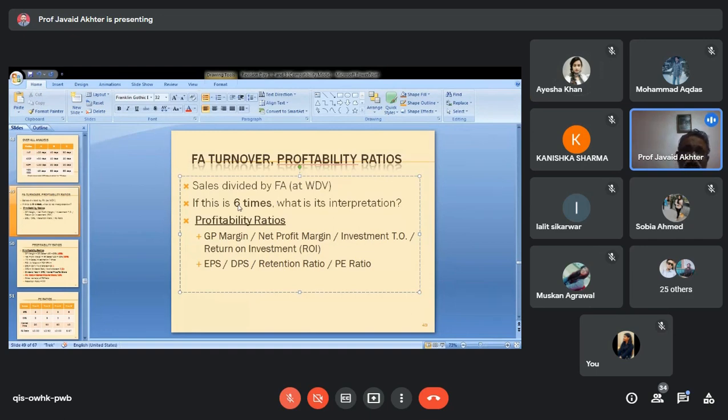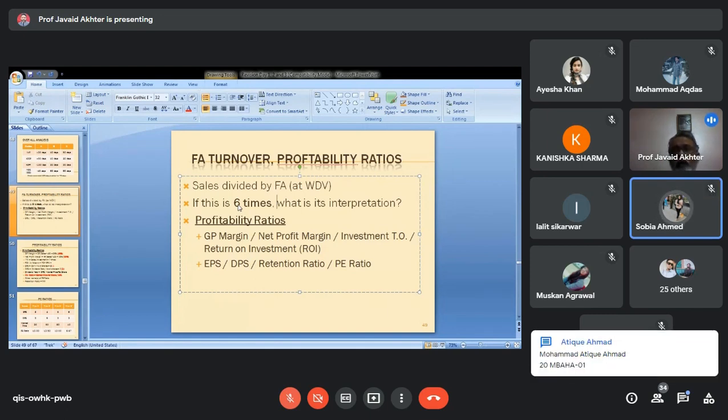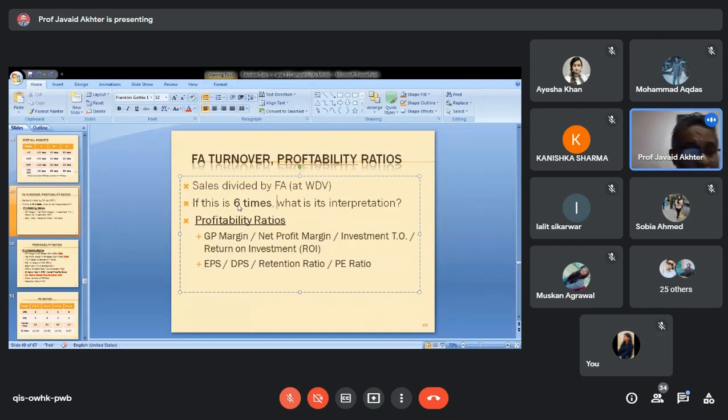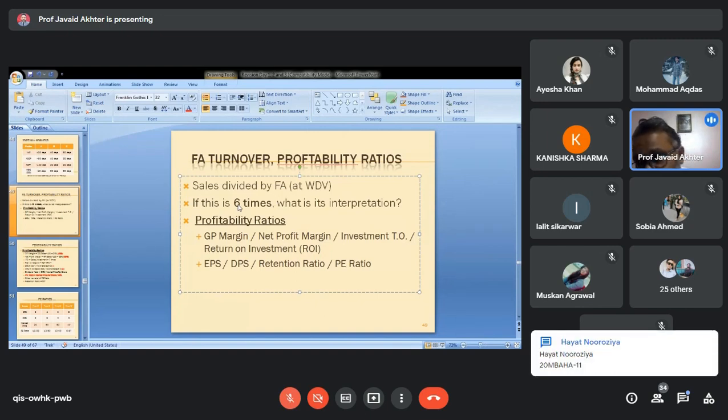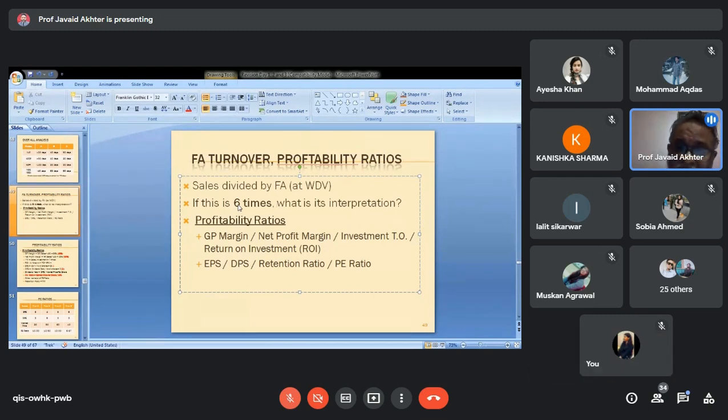What does more or less indicate? So it means that for a unit value of fixed assets, 6 times of its revenue is being generated. Per unit of fixed assets 6 times, or better we can say, if you have invested 1 rupee in fixed assets, it is generating sales of rupees 10. So the higher the sales volume with a particular unit of fixed assets, the better it is in the interest of the company.